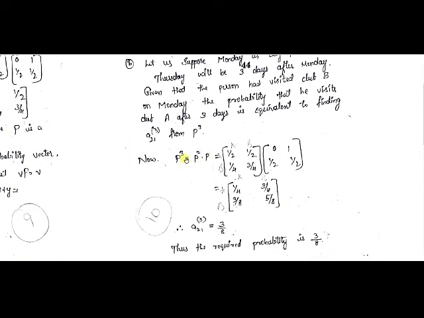So P square into P can be written as P cube, right? In place of P square I have taken P square, and P is given, we have constructed in the problem. If you multiply this, you will get 1 by 4, 3 by 4, 3 by 8 and 5 by 8.